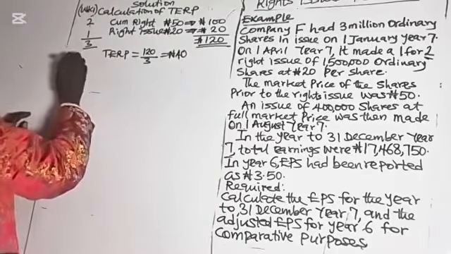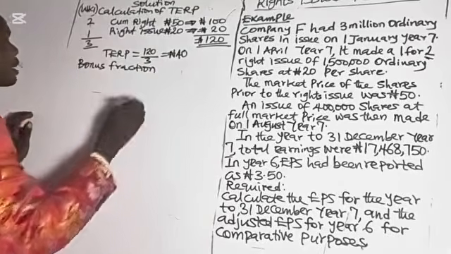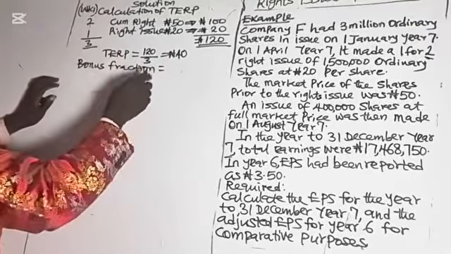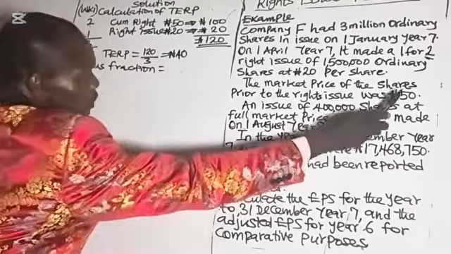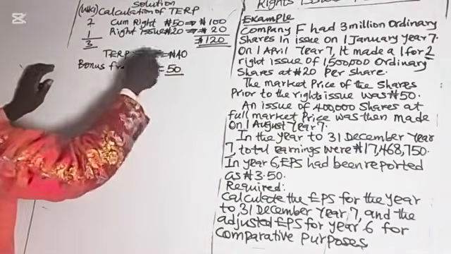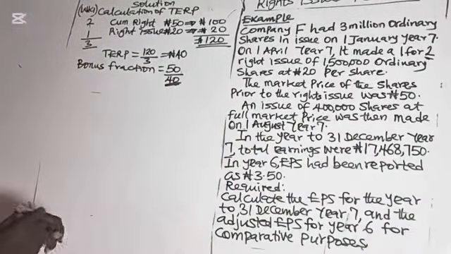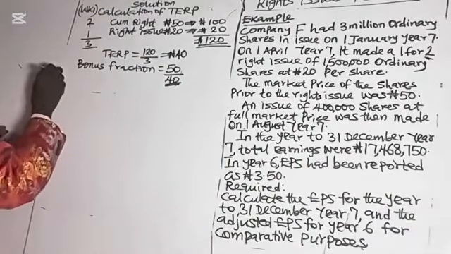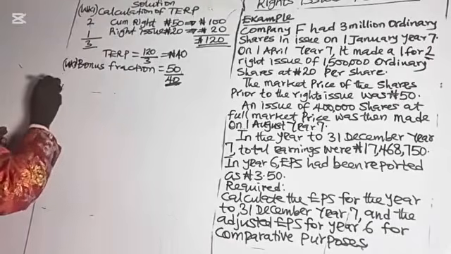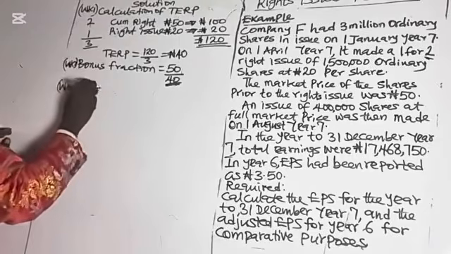Then the bonus fraction. I've told you that the bonus fraction will be cum right price, that is the market price before the right issue, which is given to be 50 naira, over the theoretical ex-right price, which is 40 naira. That is the bonus fraction. Now that this has been obtained, the next step is working 3. You want to calculate the weighted average number of shares.